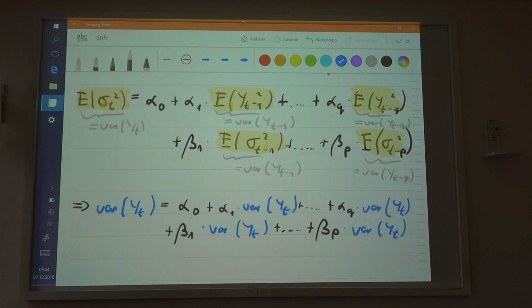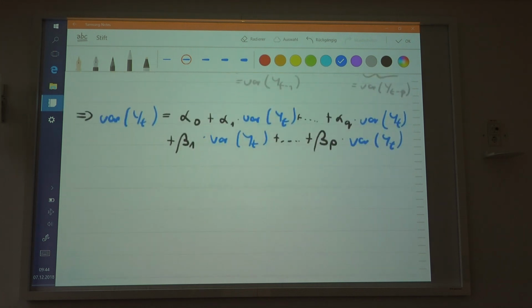Otherwise, the process would not be stationary. So if that was not the case, then the process would not be stationary. All you need to do now is to solve for the variance. So basically what you would do is you would factorize. This is super easy right now, I think. So here on the right hand side of the equation you would factorize, and then you would factorize here on the left hand side as well.